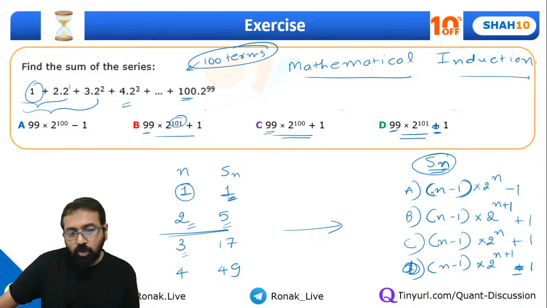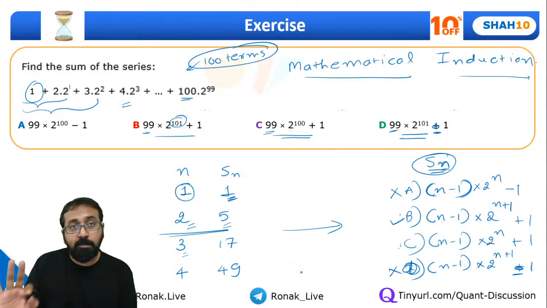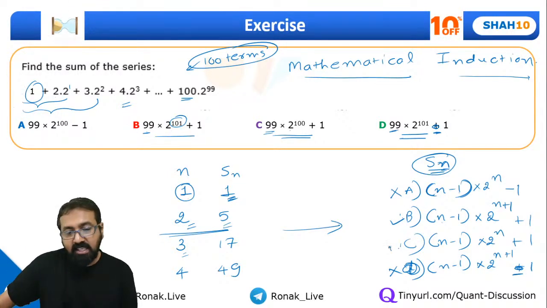When I take n equal to 1, 1 minus 1 is 0, into 2 raised to 1, so 0 into 2 is 0, minus 1. So this is going to be negative, while we want the result to be positive. So all those negative terms will be eliminated. Can I say 2 options are eliminated? We need to check only B and C now. If I put 1 instead of n, 1 minus 1 is 0, into something is 0, plus 1. So we got this one. Option B can be a possible sum of the series, and in the same way, this is also a possible option.